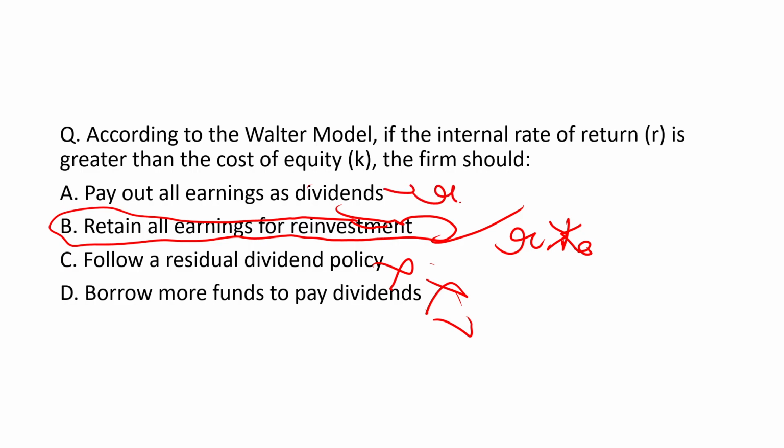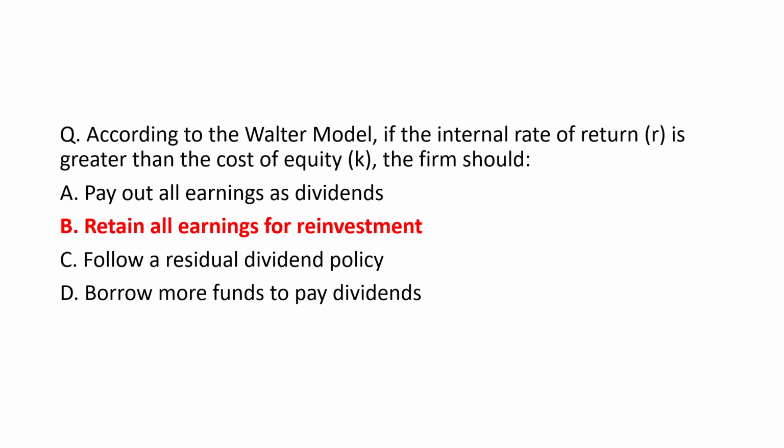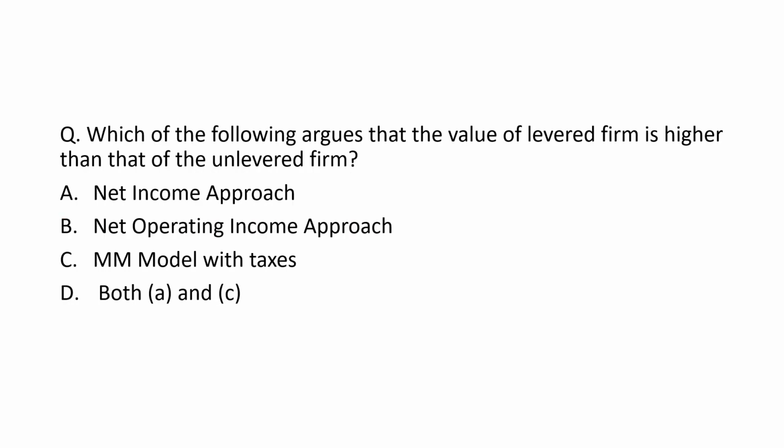If it had asked R is less than K, at that time the company will pay out all the earnings as a dividend. So option number B, retain all earnings for reinvestment, is the right answer. Let's move to the next question.